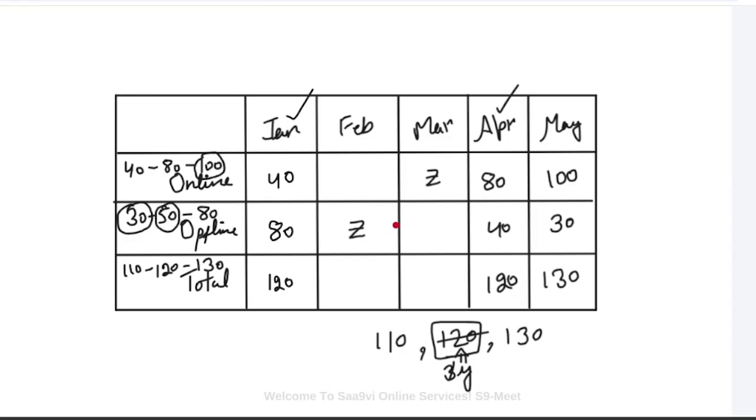So let's solve it one by one. A very simple approach and an effective one. I know the offline median is 50. That means either Z is 50 or this is 50. Let's say Z is 50 first. Now, if Z is 50, in that case, my median for the offline is 30, 40, 50, 80. Now, this number has to be 50 or more than 50.